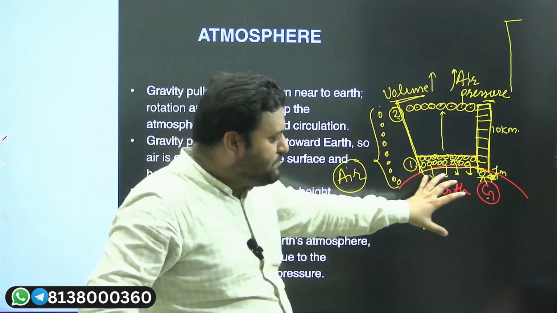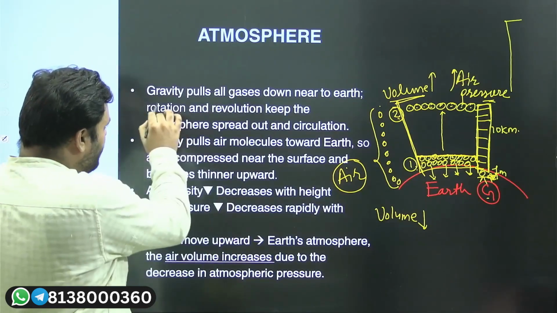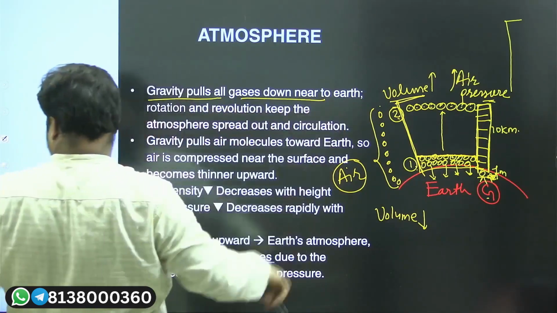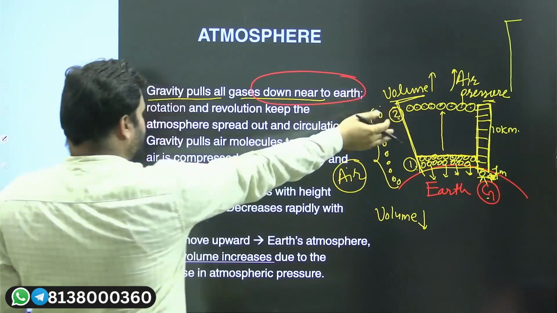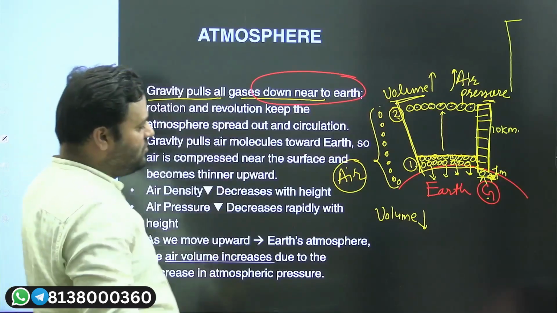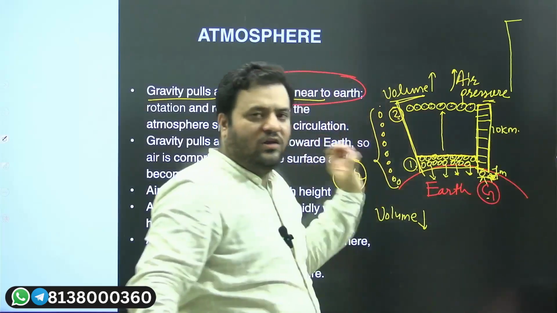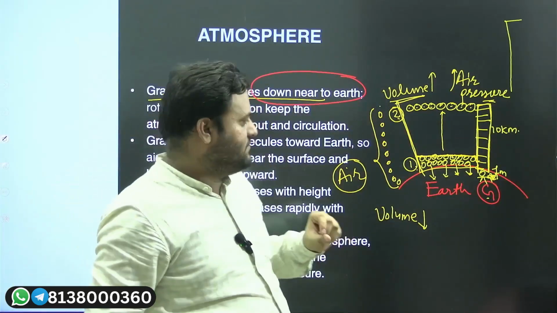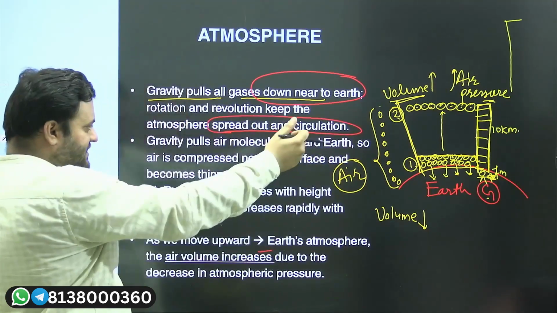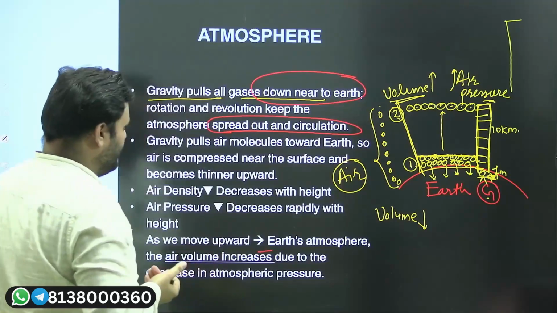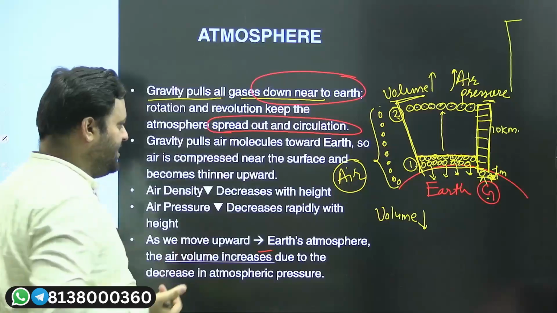So it's based on the pattern of earth and gravity. I'll summarize it: first of all, gravity pulls all gases, and as a result all these gases will be near the earth's surface, and as a result of rotation and revolution, we have a proper spread horizontally or vertically along the surface. So we have proper circulation as a result of rotation and revolution. You'll get clarity in a while.